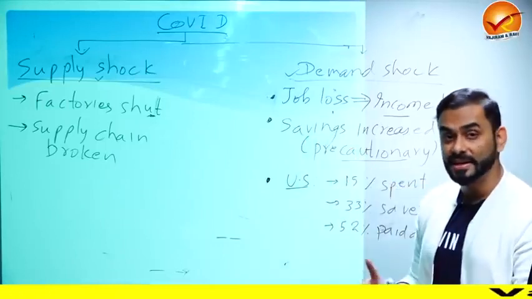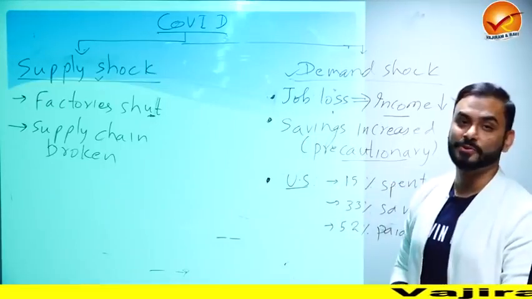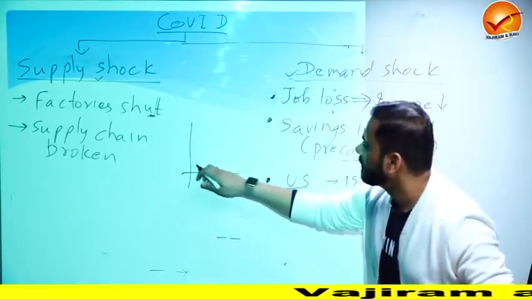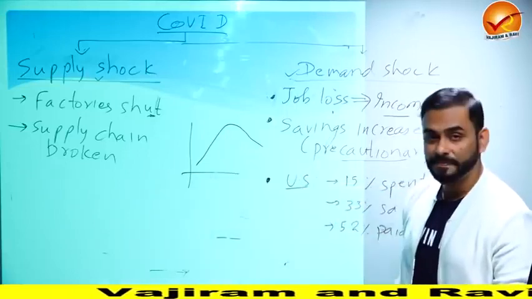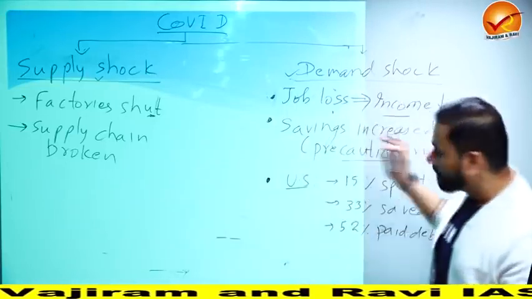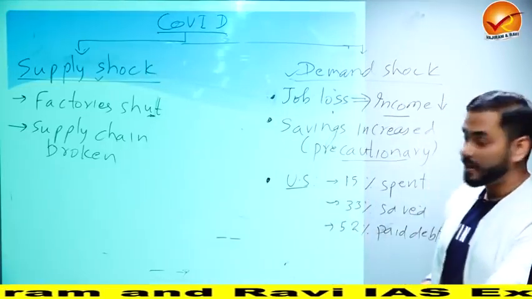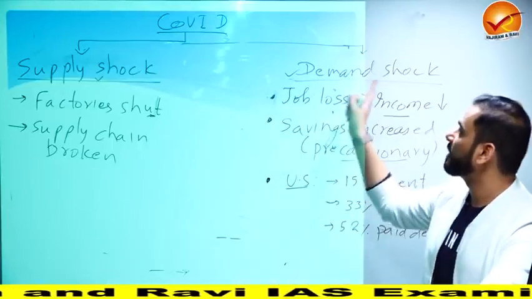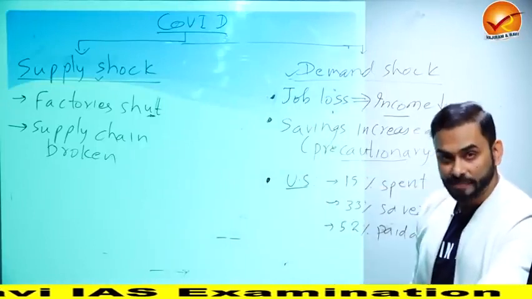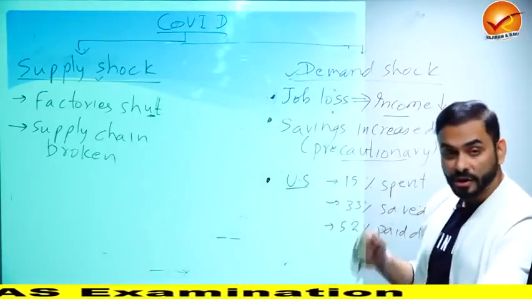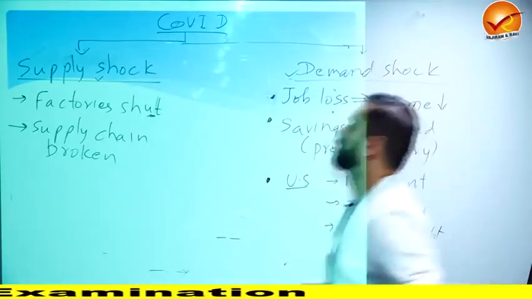So people started to increase their savings. And where do we see the increased saving? In the Jan Dhan accounts also. We see that all of a sudden, Jan Dhan account balance started to increase like this. So people were doing precautionary savings. Hence, COVID was both a supply shock and a demand shock. When you combine these two shocks, supply shock and demand shock, it is called economic underheating.